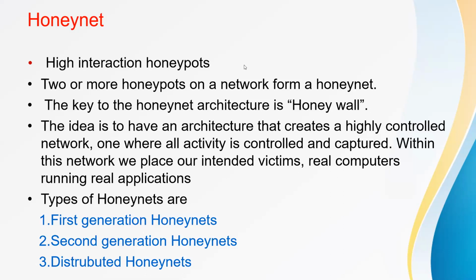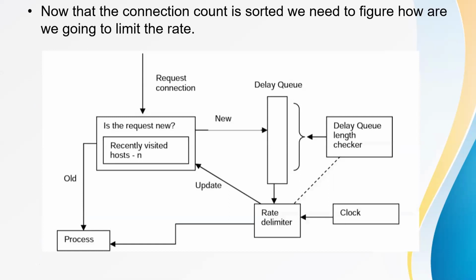Whether this technology also includes encryption of data? Yes sir, encryption of data, like I explained in HoneyNet sir, how it encrypts the data. Can you go back to that slide? It is like this, sir. If the request is a new connection, it goes to the delay queue, otherwise it goes directly to the process. In the delay queue it is checked; if the delay queue is increasing, when the delay length queue is checked, it informs the system administrator, sir.